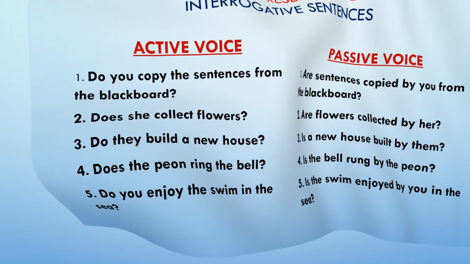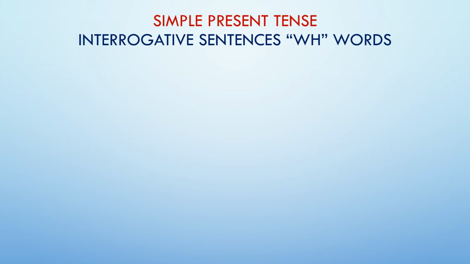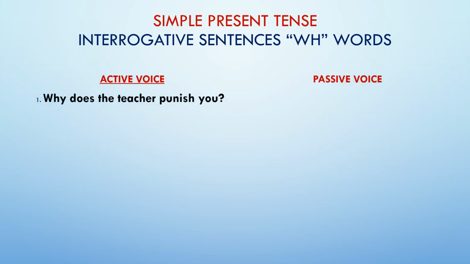Now continue with interrogative sentences but with WH words in simple present tense. Questions starting with when, where, why, what, how, something like that. So the first sentence in active voice will be, why does the teacher punish you?